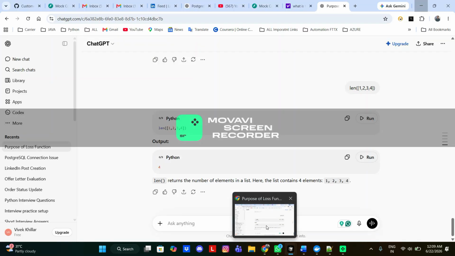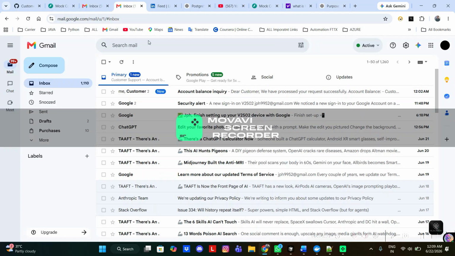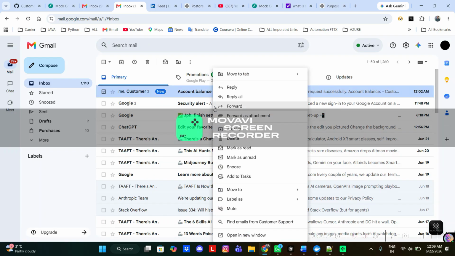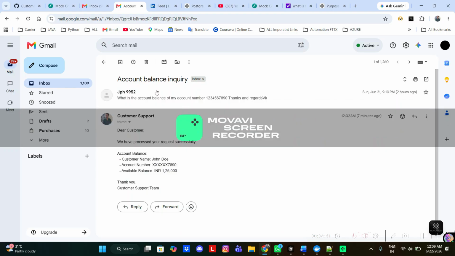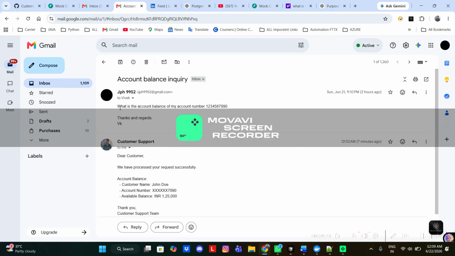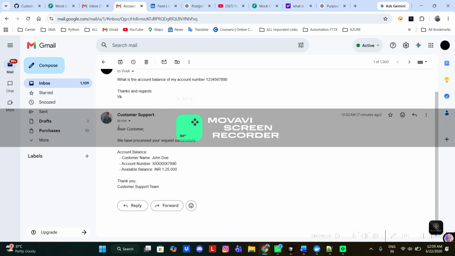Let us see whether it goes to the real account. Yes, it is sent. This is the mobile number, and this is the email that the sender sent asking the account balance of my account number, and it is processed by the LLM only. So it is an agentic workflow. This is the current project.